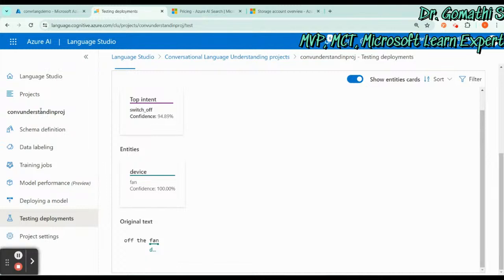Not only this, in any of your machine learning or AI work, you have to first properly define it, label it, train the job, deploy it, and finally test it. This is the complete step. What is the final thing? Finally you have to clean up and delete the resources you have created, so that it will not consume cost and price, because we are working in a cloud environment. So it is recommended to delete it once you have created it.